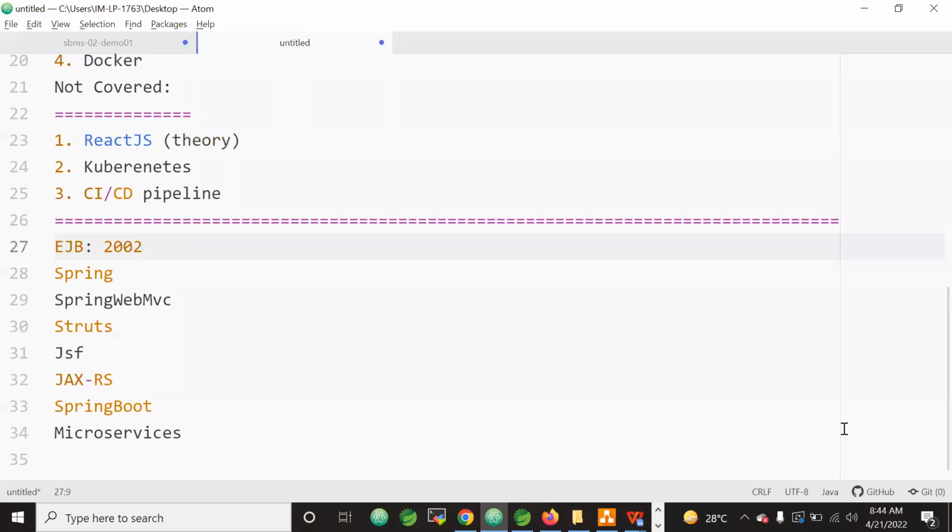So in 2002 and 2004, these came into the picture.